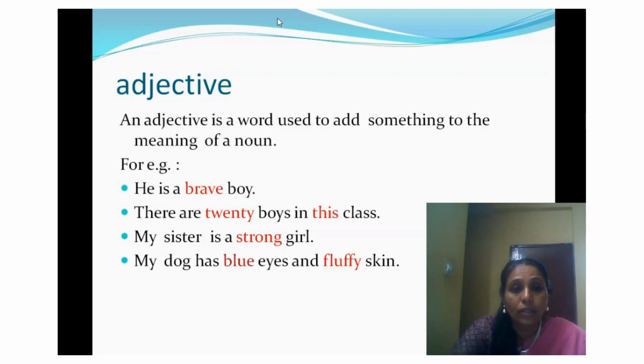Now, an adjective is a describing word in a sentence. An adjective is a word used to add something to the meaning of a noun. For example, he is a brave boy. There are 20 boys in this class. My sister is a strong girl. My dog has blue eyes and fluffy skin. Here, the words brave, 20, strong, blue, fluffy, all these words are adjectives because they describe a noun in the sentence.